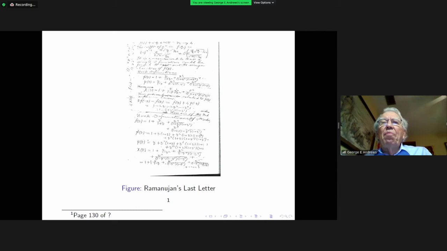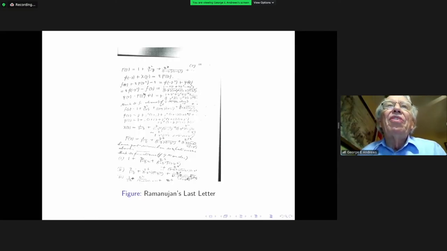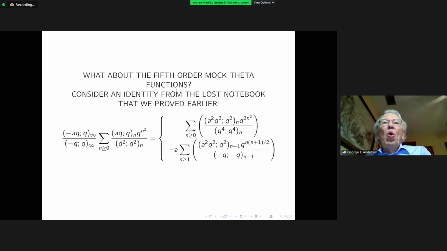And here are 4 more Mach theta functions. Actually, there are 5 of them. And there's the 5th one. And there is a second family of 5th order Mach theta functions that he lists on this screen.